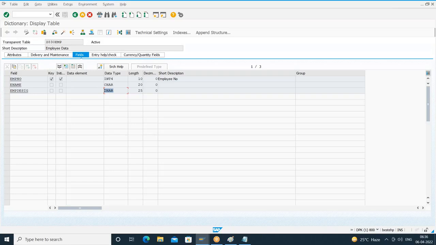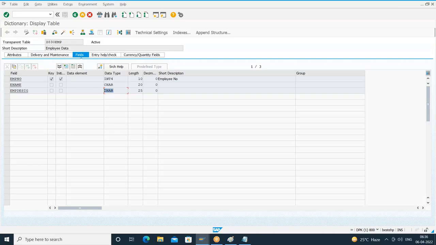database table. So before we generate the table maintenance, we ensured that we have one function group available and authorization group. Authorization group we don't know how to create, so we gave the authorization group as ampersand NC ampersand, which indicates without authorization group, any user can maintain the table.